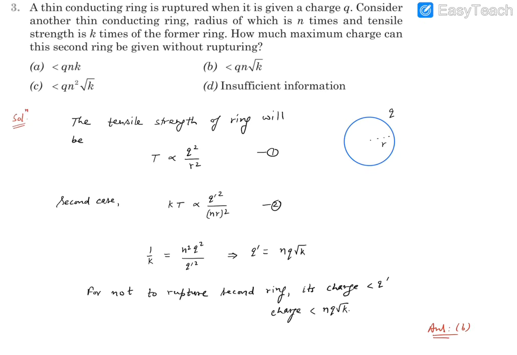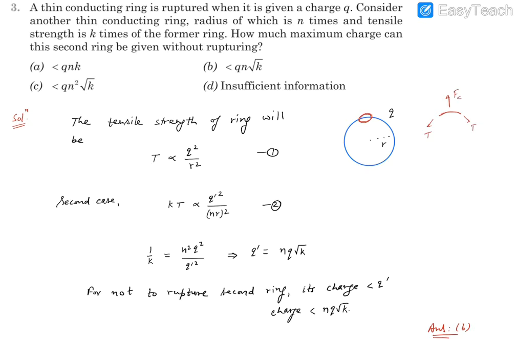So if we try to find the tension in the ring with this charge distributed uniformly over it, we can say this strength, which is going to be the tensile strength of the initial ring, is going to depend on the square of the charge divided by the square of the radius. This is how it's going to depend. And how are we able to write this? Simply because if you take any element of it, you will find the tension will be acting. These tensions will be balancing the Coulombic force.